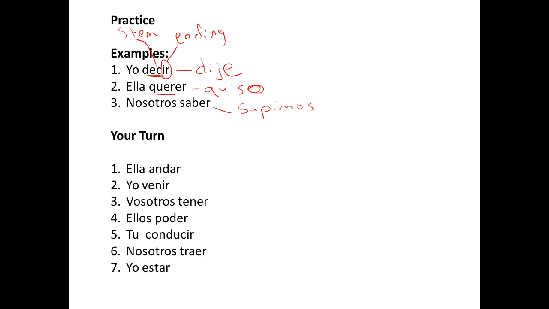So now it's your turn. What I would like you to do, and there is no accent mark on the U. Lo siento. That should have an accent mark, right? There. What I want you to do is I want you to now try to conjugate these on your own. First put the stem in, then your ending, then come back and check. So pause it right now.